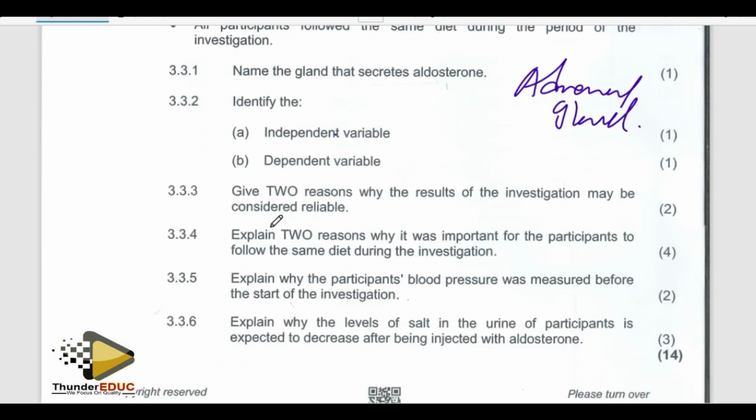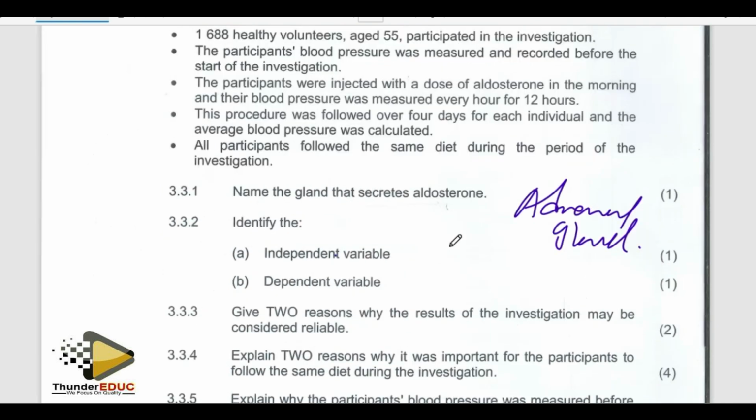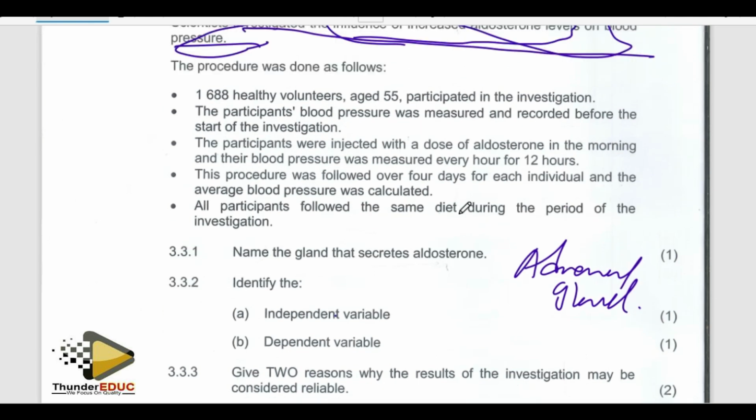They're saying, explain 2 reasons why it was important for participants to have the same diet. Yeah, so that you have the same maybe salt concentration, and also to keep the same blood pressure, because if you have different types of food, it will change, because they said that it brings about blood pressure.